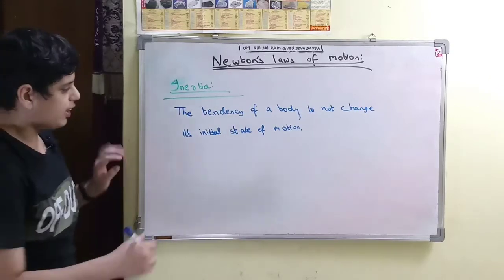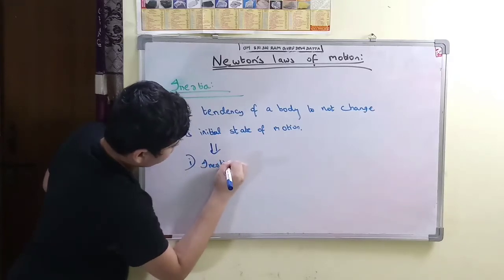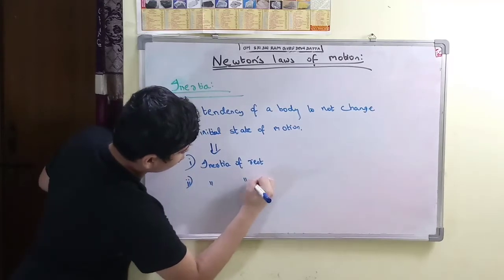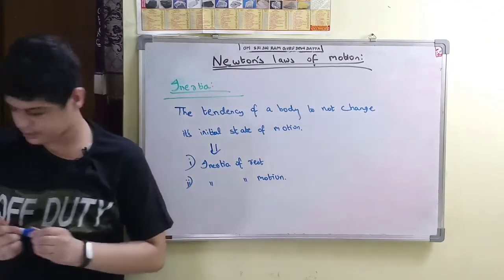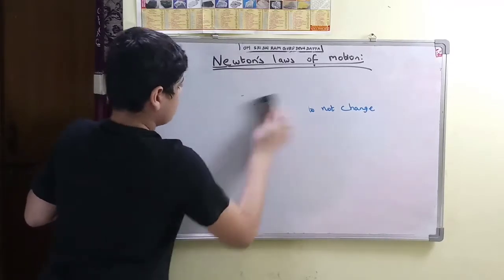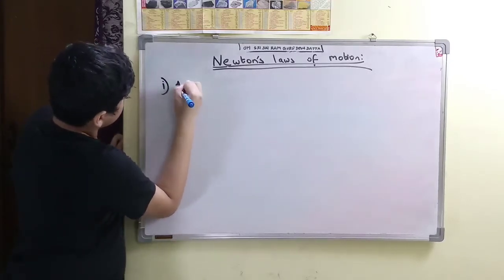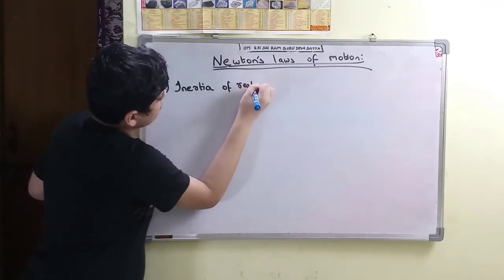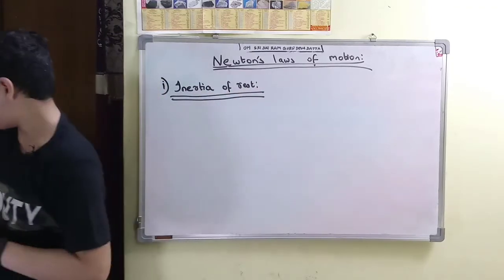So inertia is subdivided into two parts again. The first one is inertia of rest, and the second one is inertia of motion. So now we will study both of these. First you can copy this one. Okay, so the first one is inertia of rest.